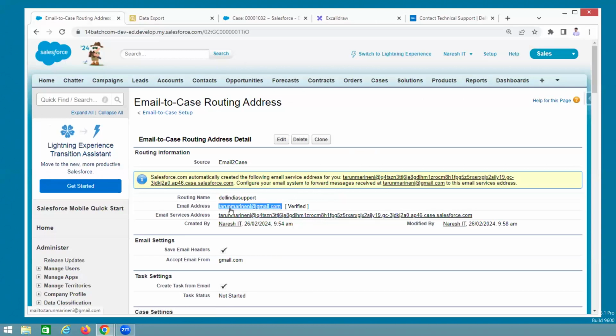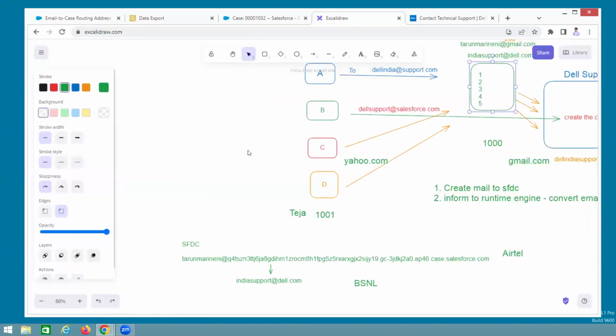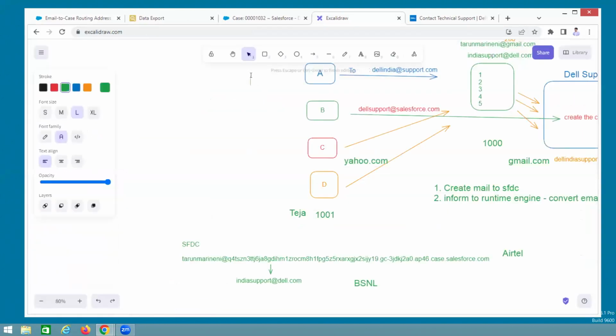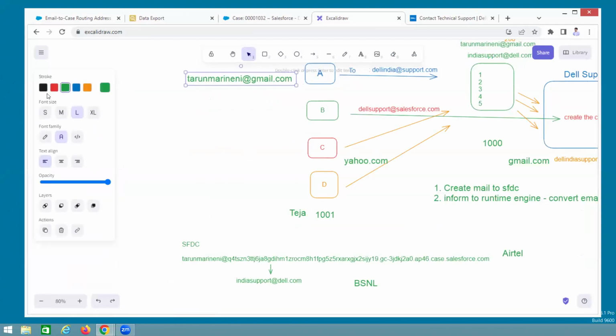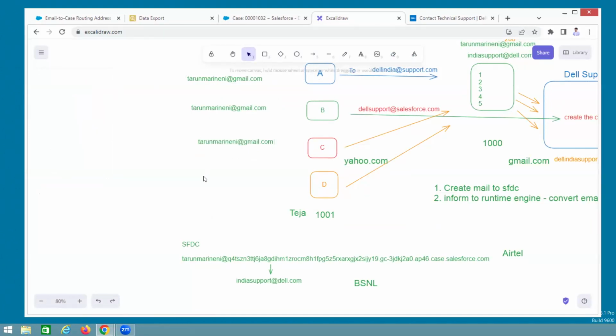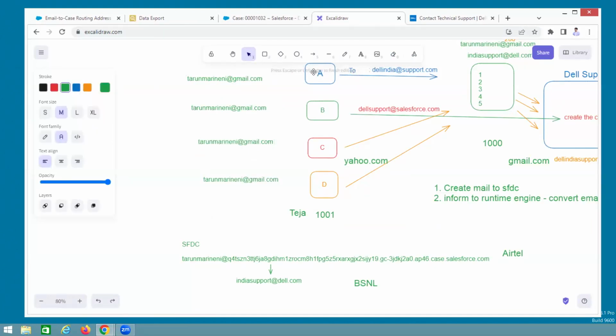So I am giving this mail to all the people: hey, use this mail, don't use the big mail. This guy, use this mail. This guy, use this mail. Now these are all the people.